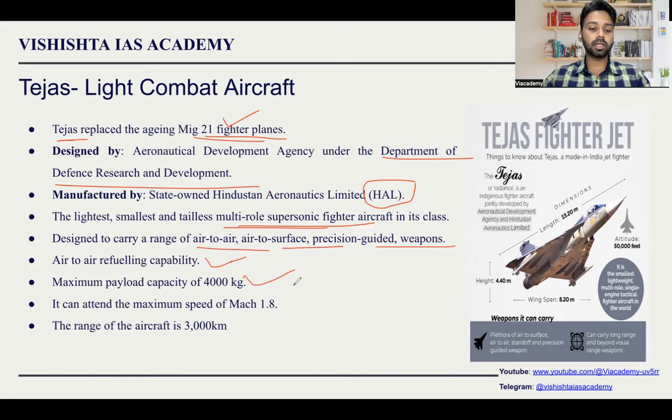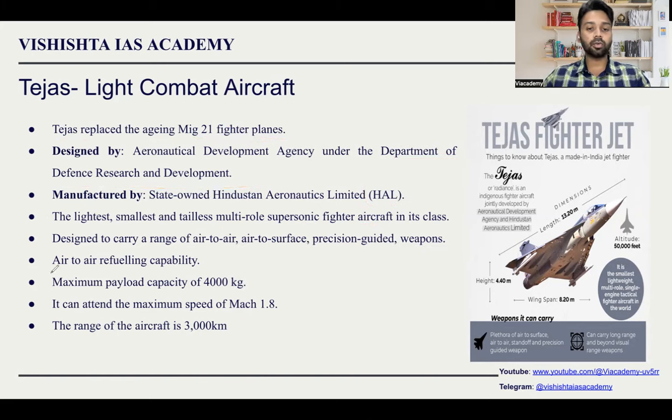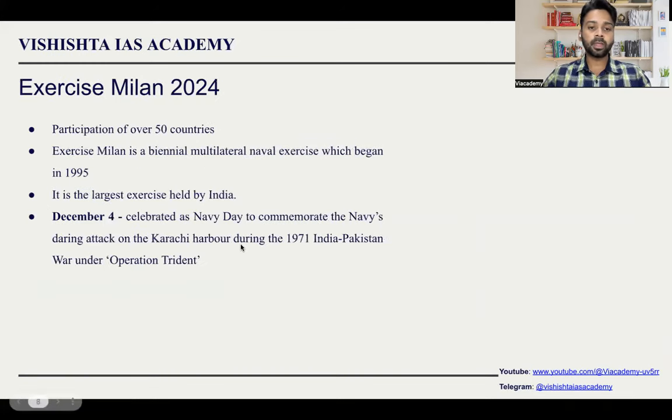Maximum payload is 4000 kg. Maximum speed is 1.8 Mach. 1.8 Mach means 1.8 times the speed of sound. Range of the aircraft is 3000 kilometers. So these are all the basic details you should know from your prelims examination point of view. Not important for mains, but for prelims it's extremely important.